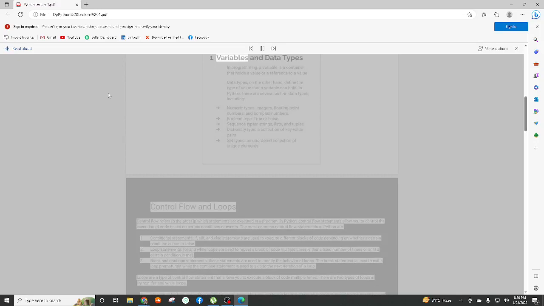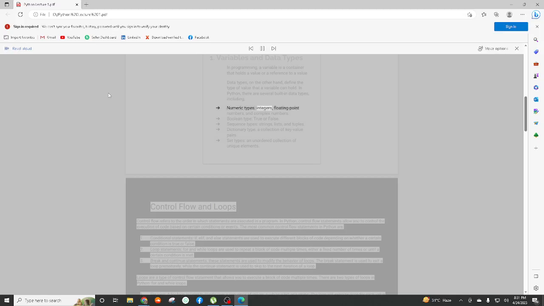1. Variables and data types. In programming, a variable is a container that holds a value or a reference to a value. Data types, on the other hand, define the type of value that a variable can hold. In Python, there are several built-in data types, including